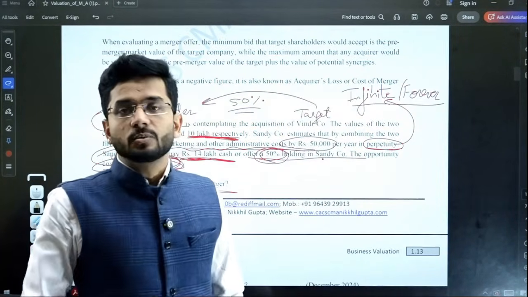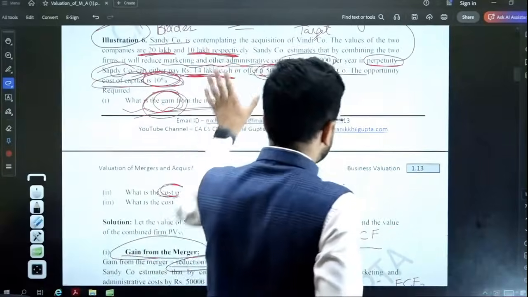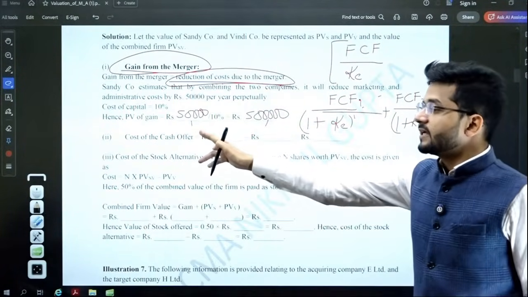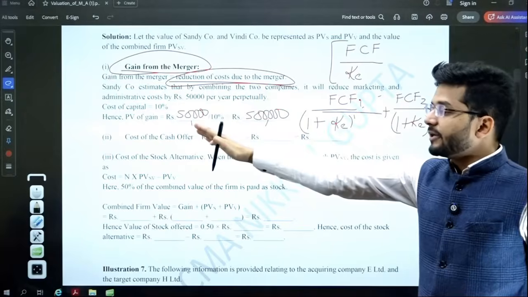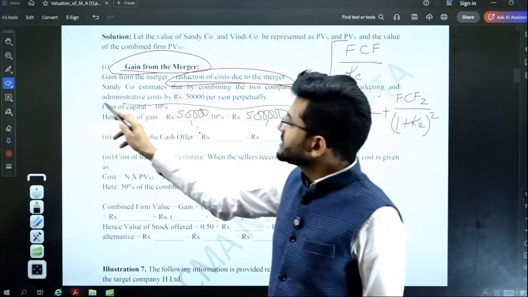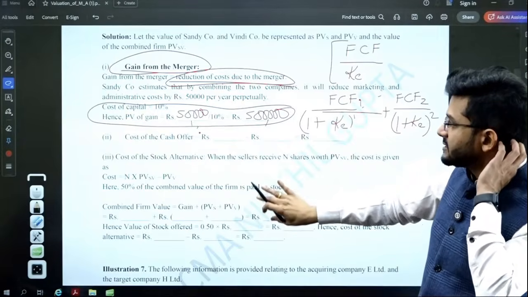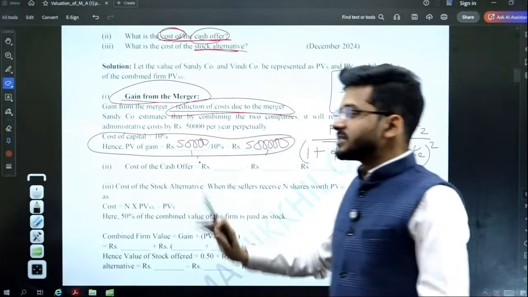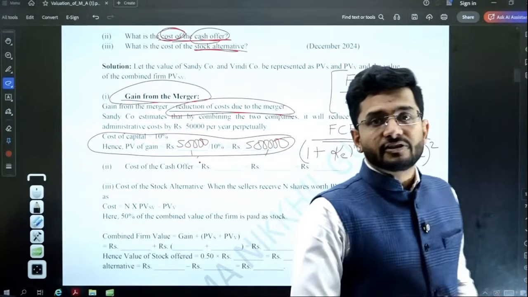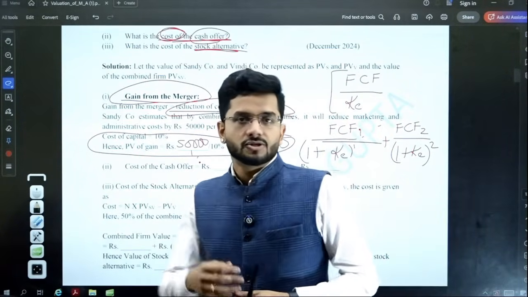Okay, if the benefit is accruing forever, then guys the formula changes to free cash flow divided by K. So that's exactly the formula which we are using. 50,000 rupees is the benefit which is accruing to us till perpetuity. 10% is the cost of capital. So the present value of this gain is 5 lakh rupees. So the gain from this merger which will be accruing is 5 lakh rupees, the benefit which will be accruing because of this merger.